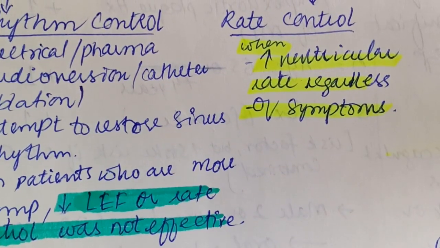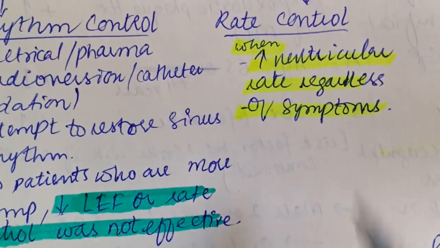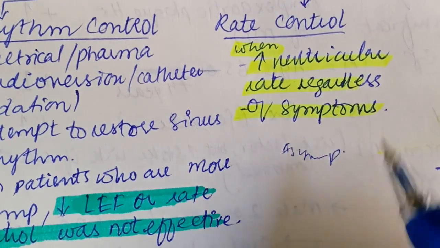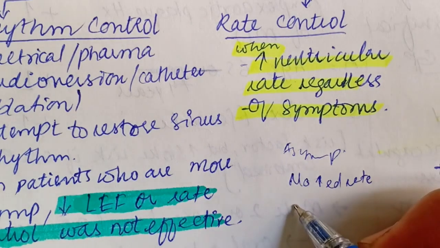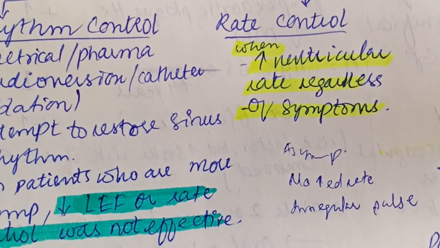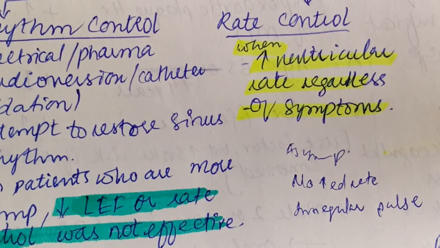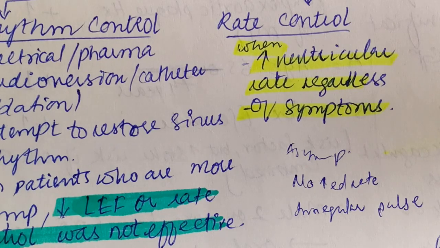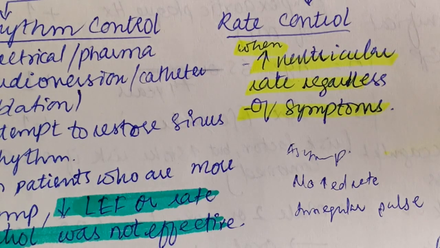But if a case says that the patient is asymptomatic, there is no increased rate, and only an irregular pulse is given, or the ECG shows an irregular pulse, what would be your approach to that patient? First of all, if the patient is asymptomatic, there is no increased heart rate, and the patient is hemodynamically stable, you have to go for anticoagulation. You have to assess the patient for stroke risk, and that is through the CHA2DS2 score.